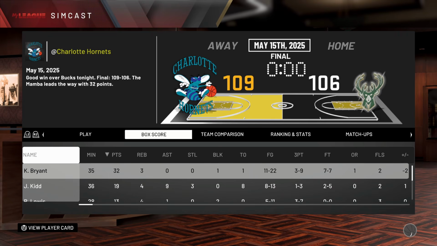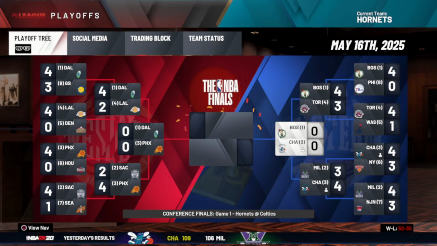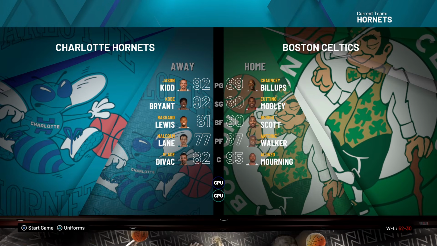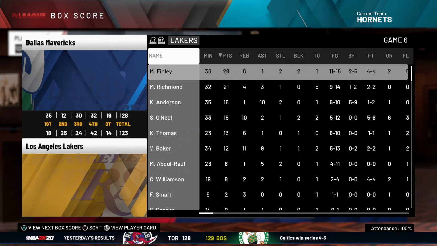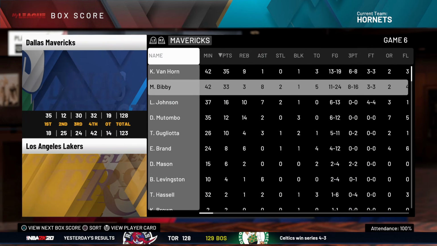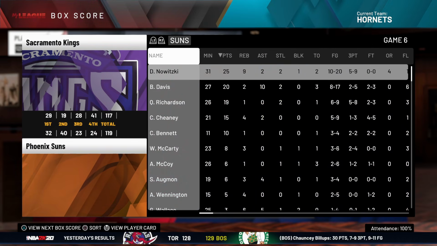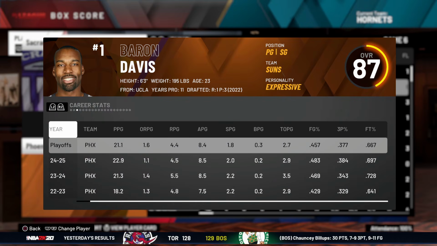We win game 7 led by Kobe's 32 and into the conference finals for, I believe, the first time, maybe not, against Alonzo Mourning, Chauncey Billups, and the Celtics. On the other side, Dallas and Phoenix are up there. I have no clues on Dallas or Phoenix. Oh, Mike Bibby and Mutombo on Dallas, and Phoenix has, oh, Dirk and Baron Davis. I didn't even realize they had him.